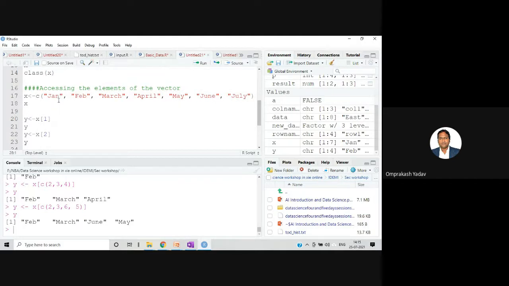Normally those who know programming always write a string in double quotes. Okay, so you can write in single quotes also, no problem. Normally we write a single letter in single quotes, and a combination of letters in double quotes. Even if you write in single quotes, it will not make any difference.